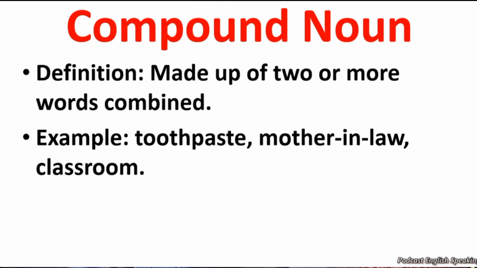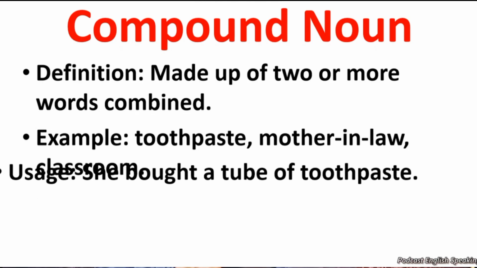Usage: she bought a tube of toothpaste. The word toothpaste is a compound noun. It is made of two words, tooth and paste. This is called compound noun.